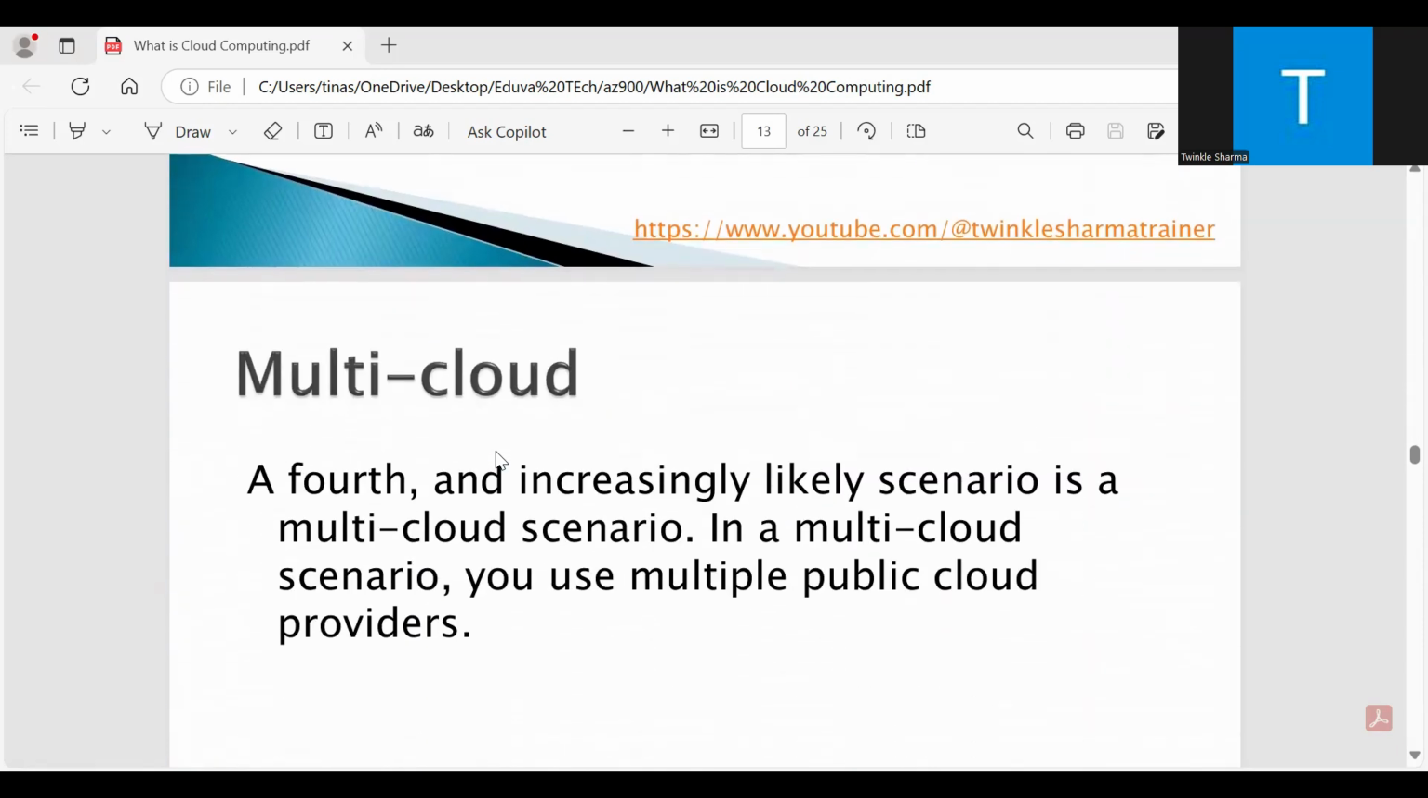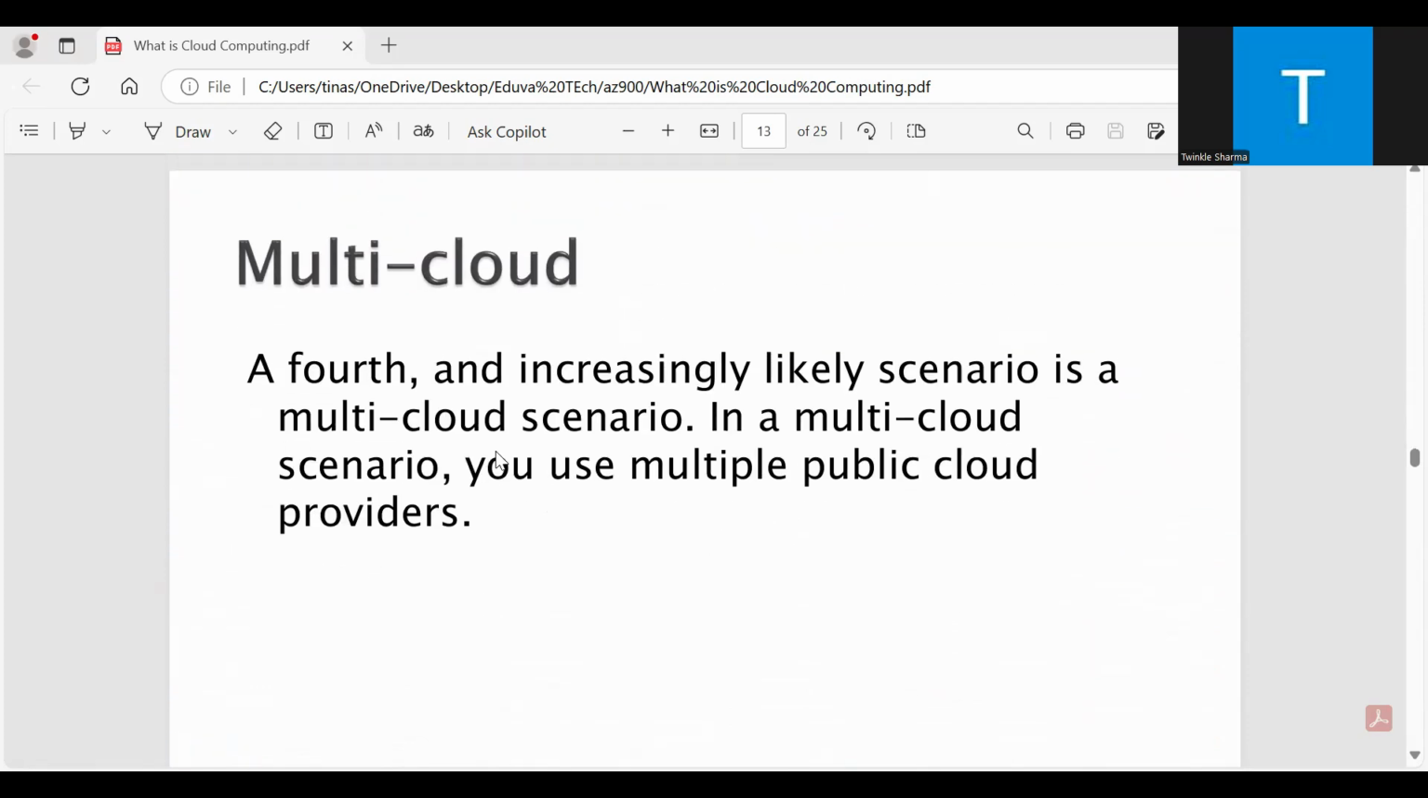Then we have multi cloud. A fourth and increasingly likely scenario is a multi cloud scenario. In a multi cloud scenario, you use multiple public cloud providers. So maybe you use different features from different cloud providers, or maybe you started your cloud journey with one provider and are in the process of migrating to a different provider. Regardless, in a multi-cloud environment, you deal with two or more public cloud providers and manage resources and security in both environments.